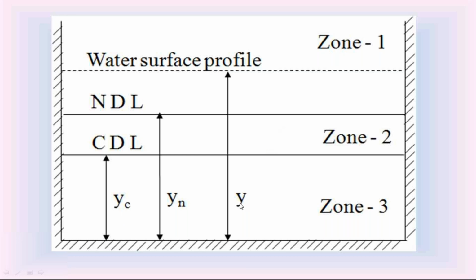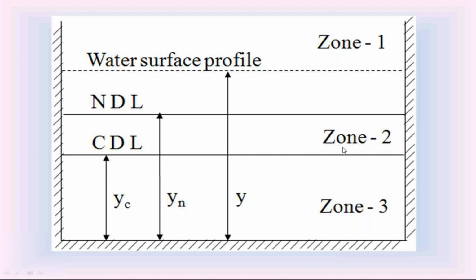Zone 2: if the depth of flow Y is between the normal depth and critical depth, sometimes Yc is more than Yn, sometimes Yn is more than Yc, we say the depth of flow is in Zone 2.